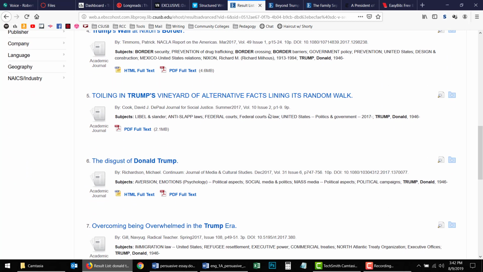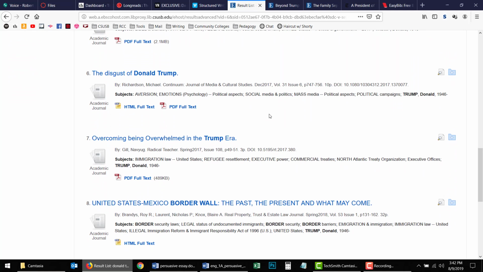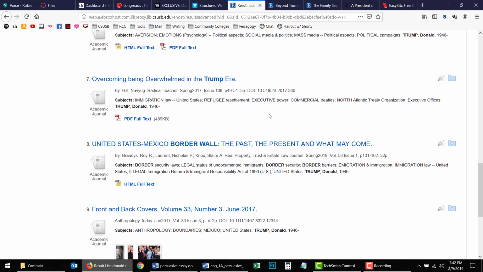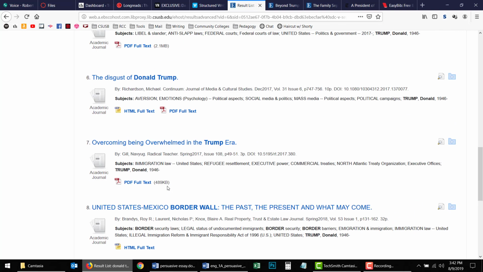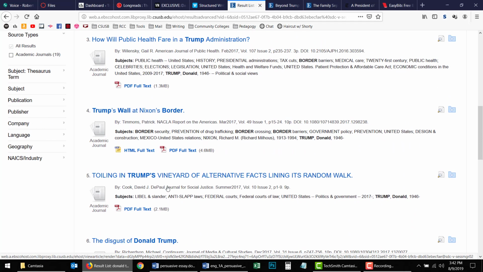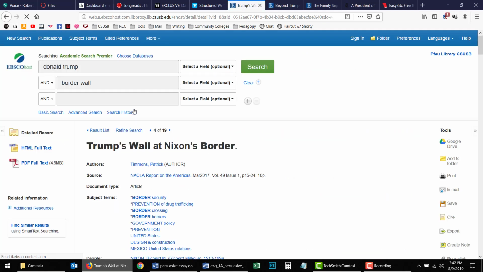Trump's Wall at Nixon's Border, The Disgust of Donald Trump, Overcoming Being Overwhelmed in the Trump Era. I might actually read that later. Let's just go with Trump's Wall at Nixon's Border. I'm not really going to bother to read this, but I want to show you something real quick. Here's the source. Over here on the left, you can read the full text in HTML or the PDF. My personal recommendation is to always open up the PDF.